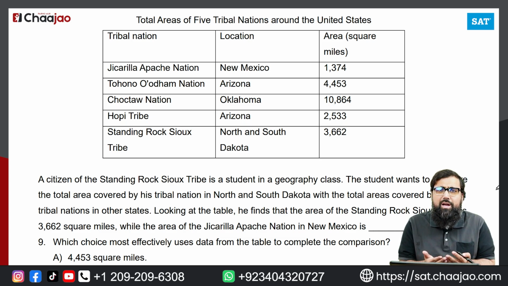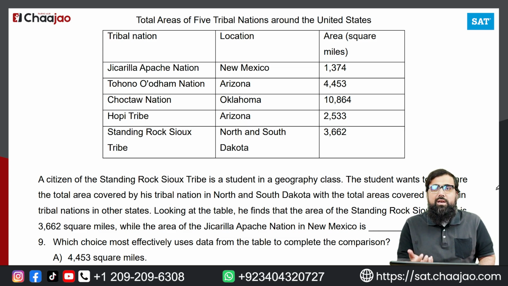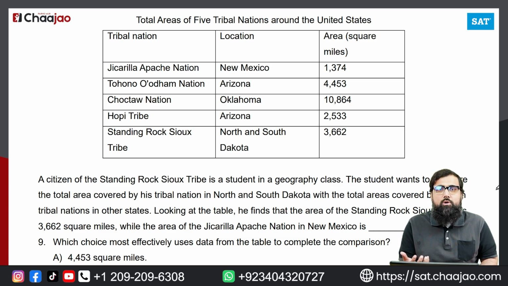Now, you'll have questions where you'll find information that is true as per the information that is there in the graph, but it should also be in line with the passage. So if there is an information that is not in line with the graph, obviously that is going to be a false statement and that will never be your answer. If there is a statement that is in line with the graph but not in line with the passage, although the information is correct, because it's not in line with the claim, that is why it's not going to be the answer. The right answer has to be in line with the information that is there in the graph and the claim that has been made in the passage. Both of these two should be in line, right?